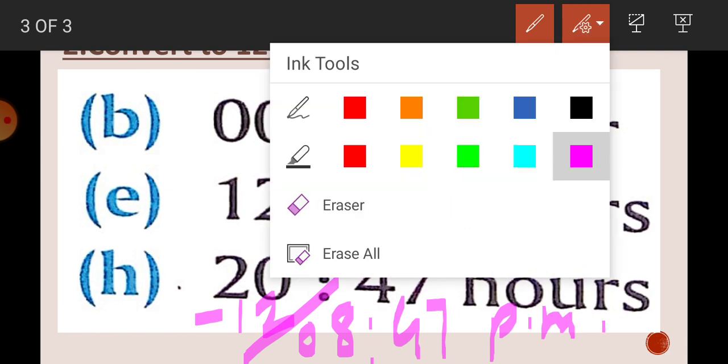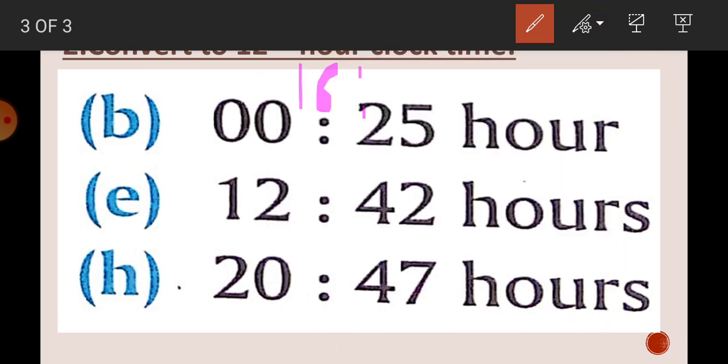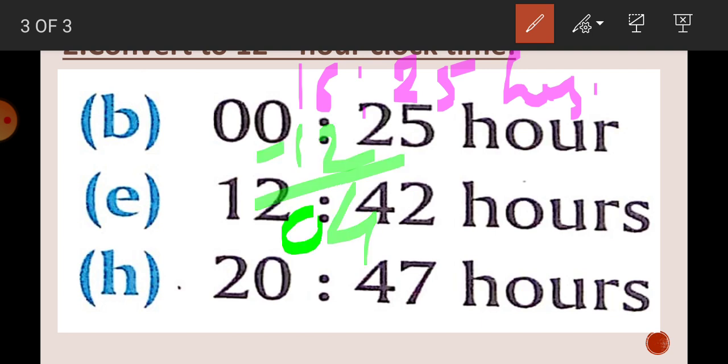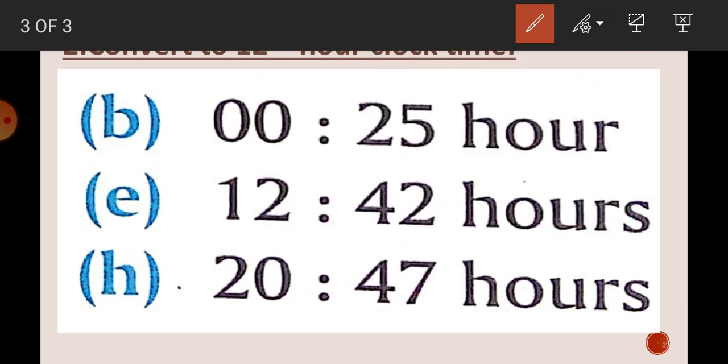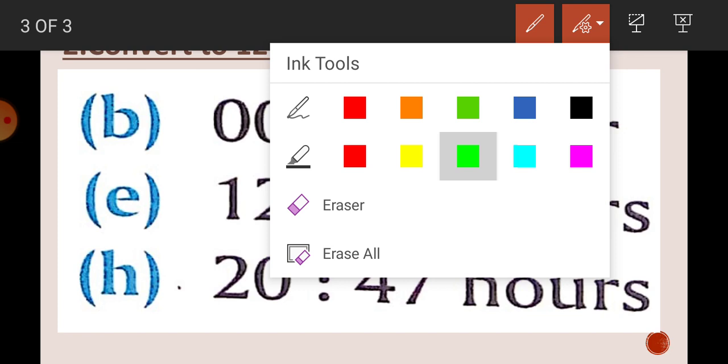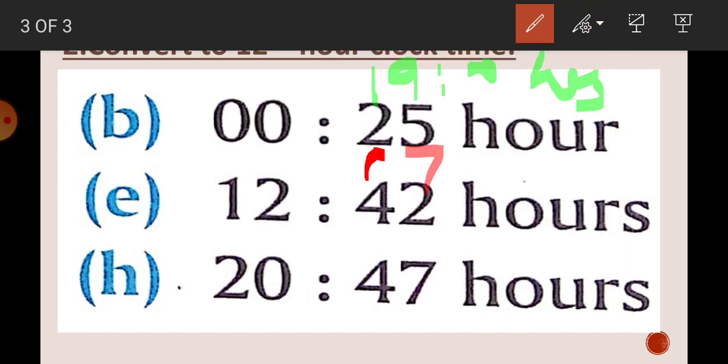Clear? Suppose the number is 16:25 hours, then as 16 is greater than 12, subtract 12, it will be 4:25 PM. If the time is suppose 19 hours, then it will be 19 minus 12, 7 PM. So whenever you are subtracting 12, you will write PM. If you are not doing anything to the number, you will write AM.